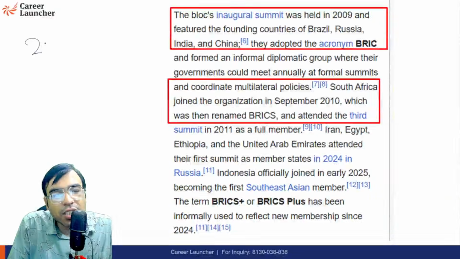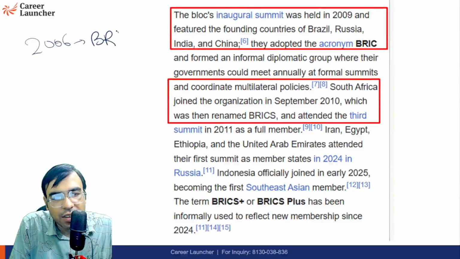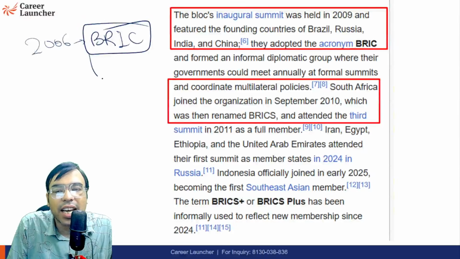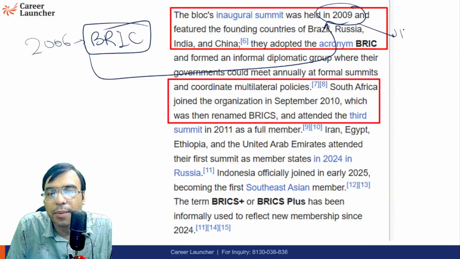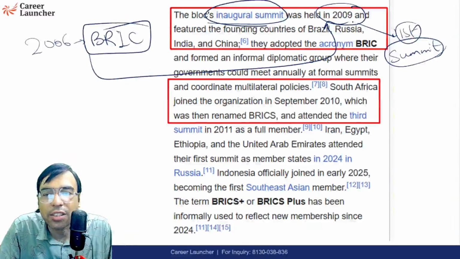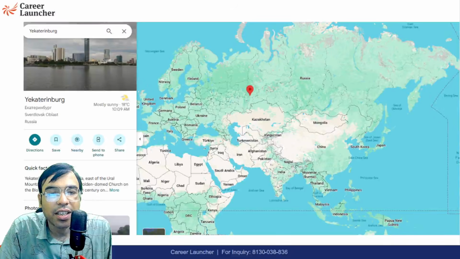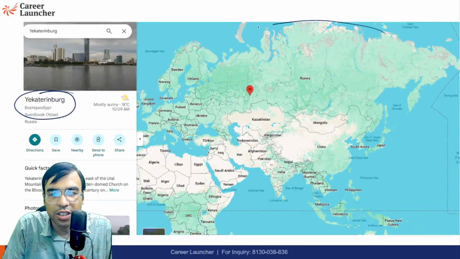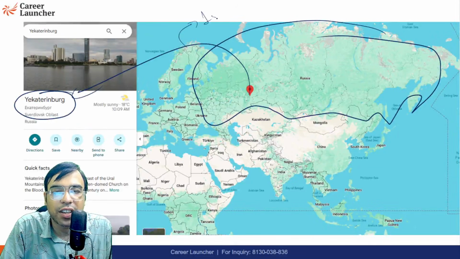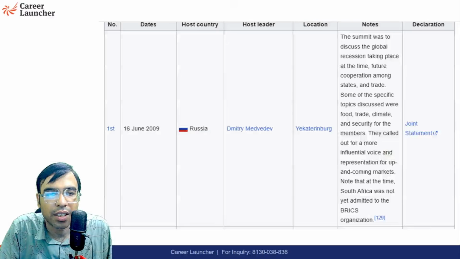So in 2006, these 4 countries came together and decided to make a platform, BRIC: Brazil, Russia, India, China. And they decided that 2009 would have the first summit. Summit means the first official meeting of the bloc. The first summit actually happened in 2009 with the founding countries Brazil, Russia, India, and China. It happened in Yekaterinburg, Russia. Here is Yekaterinburg, where the first BRICS Summit happened in 2009.